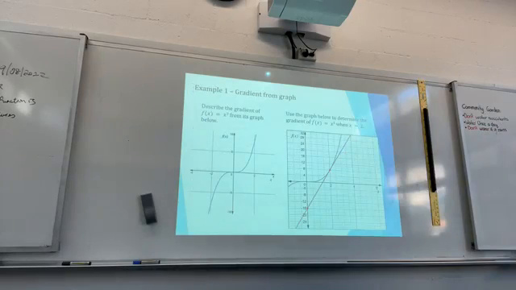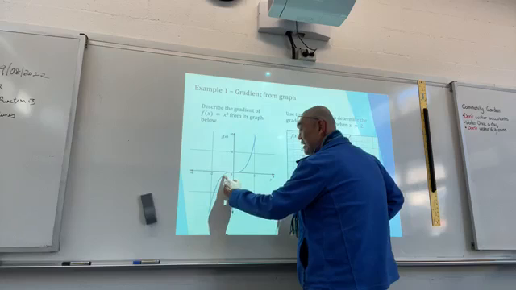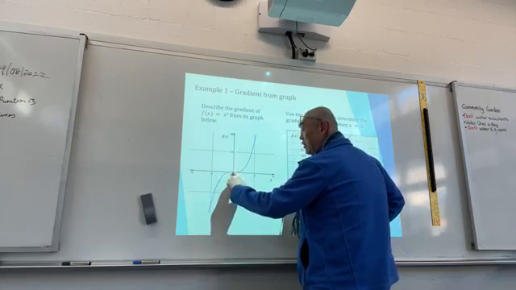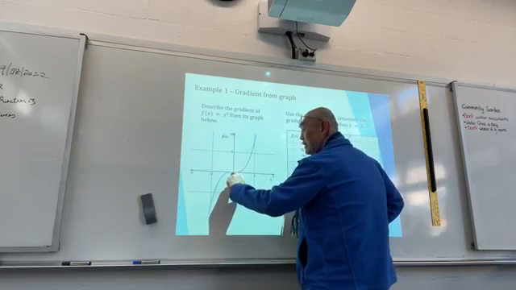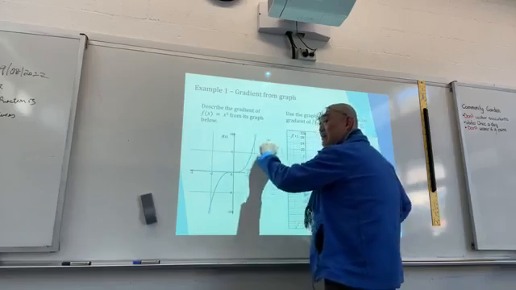Now, let's have a look at an example. Describe the gradient of the graph f(x) equals x to the power of 3 from its graph below. What you can say is that it keeps on increasing, until you get the plateau here, which is where the gradient is 0, the horizontal point of inflection, and it's increasing all the time.